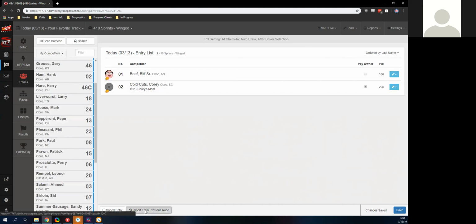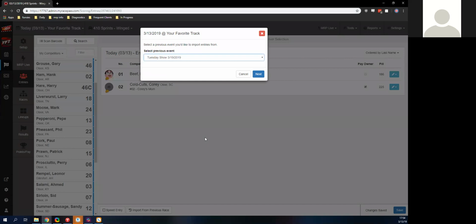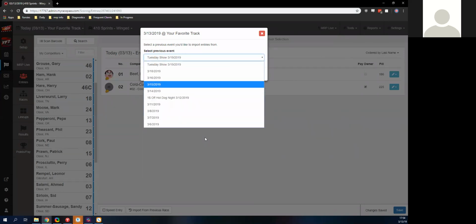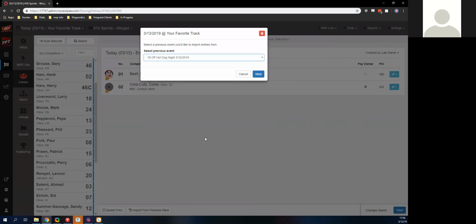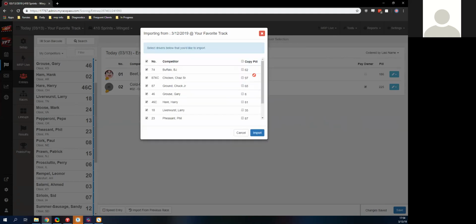Other ways we can enter in drivers, we could import from a previous race. So if I wanted to import right here, we could import from yesterday's show if I wanted to copy all of them over.